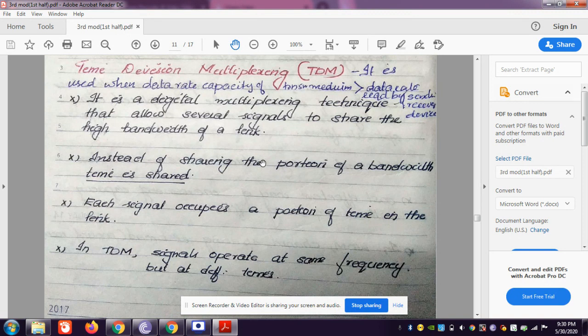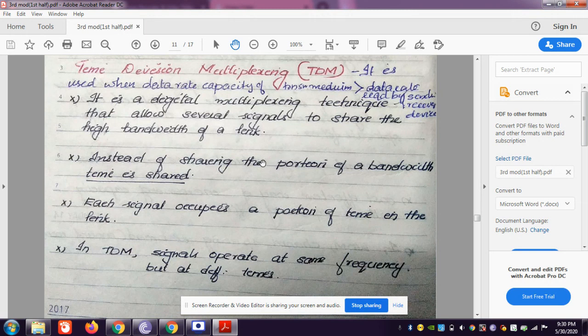That is time division multiplexing, or otherwise we are calling it TDM. TDM is used when the data rate capacity of the transmission medium is greater than the data rate required by the sending or the receiving device. That means if you are sending some bits of data through a transmission medium, and the capacity of the medium is greater than the data rate used by the receiver or the sending device.